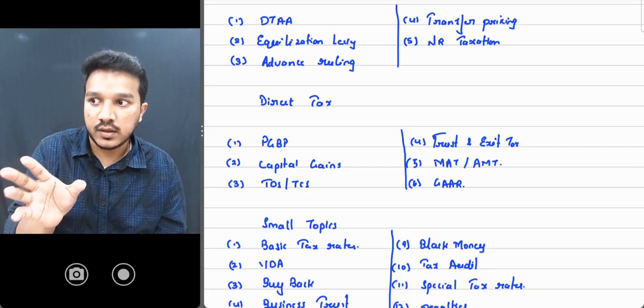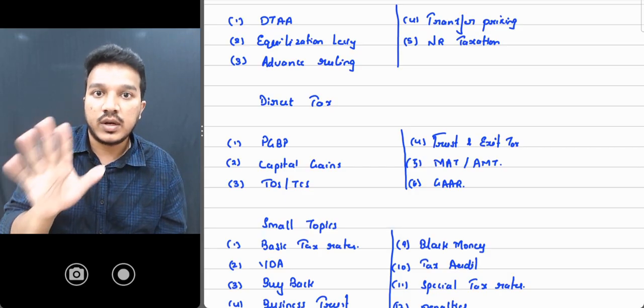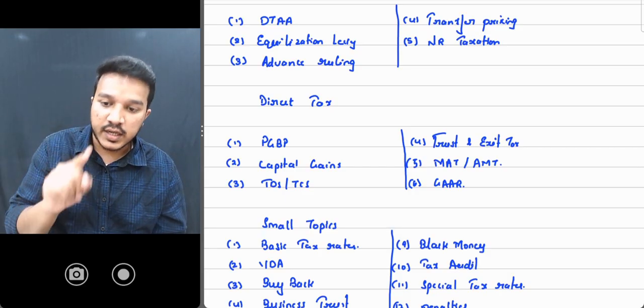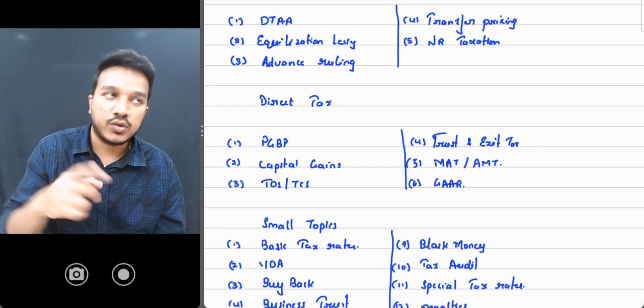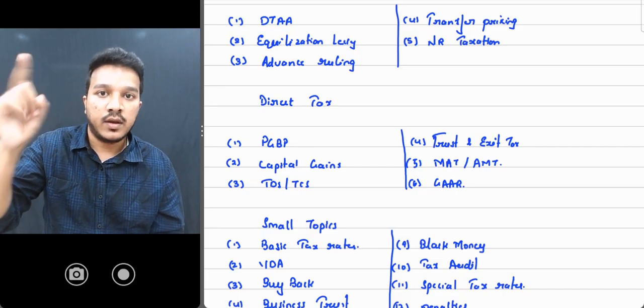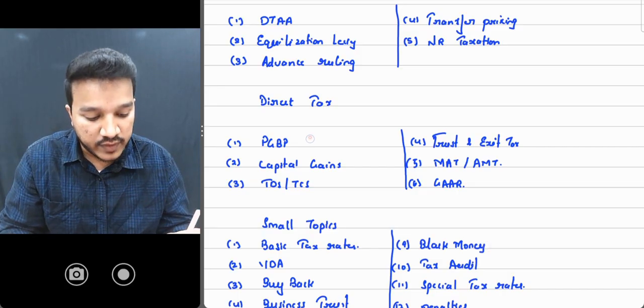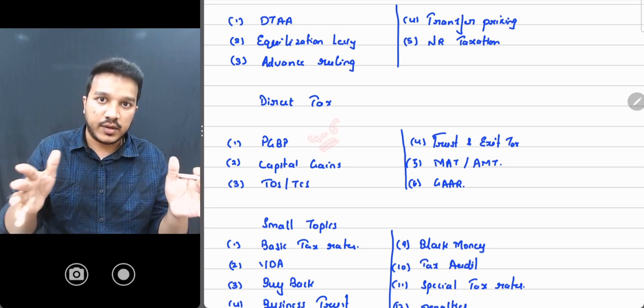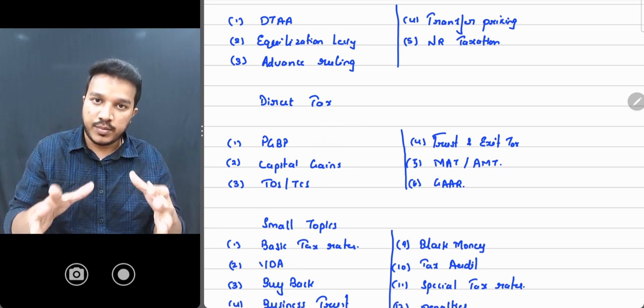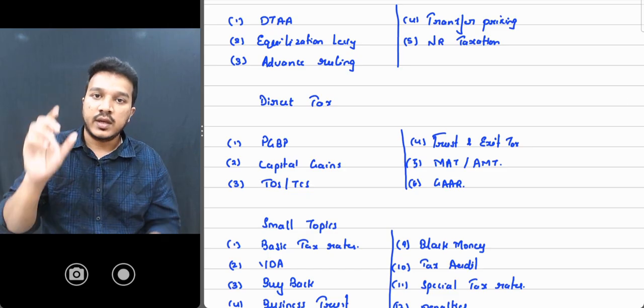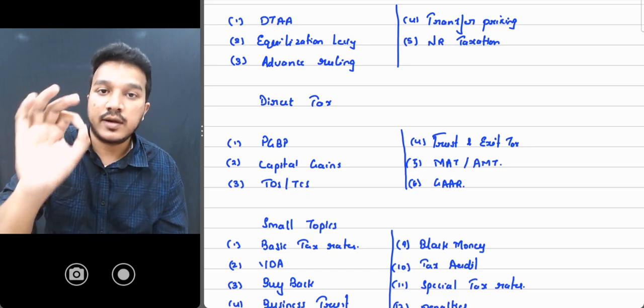I don't think so. I think it will be around 80 pages, only PGBP chapter. If you sit and read each and every provision, I am telling you, it will take lots and lots of time. All you have to do is पिक 4 to 5 क्वेश्चंस, अच्छे अच्छे क्वेश्चंस, बड़े बड़े क्वेश्चंस जिसमें बहुत सारे प्रोविजंस है, पिक देम, सॉल्व इट, ओके, एंड रिमेंबर द प्रोविजन 100%.